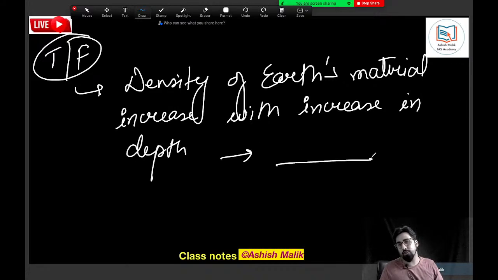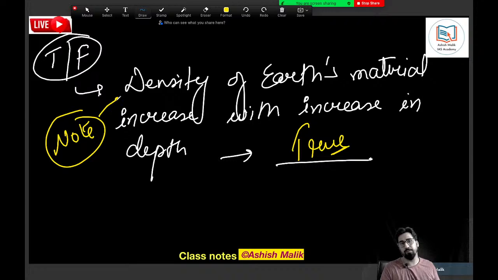Tell me if it is true or false. The density of the Earth's material increases with increase in depth. Is it true? Is it false? Absolutely true. Yes. You can put it as a note also. Note down, important for MCQ.